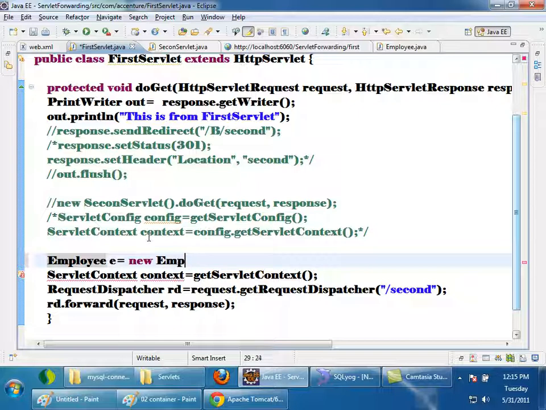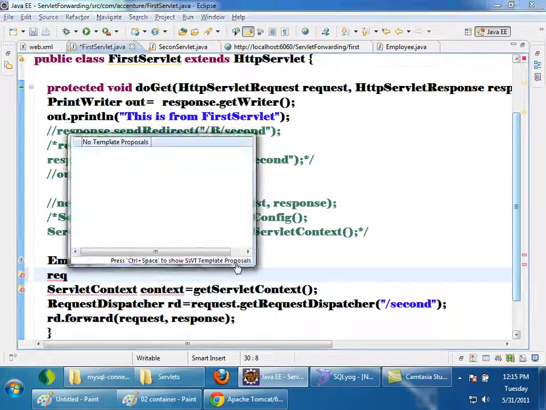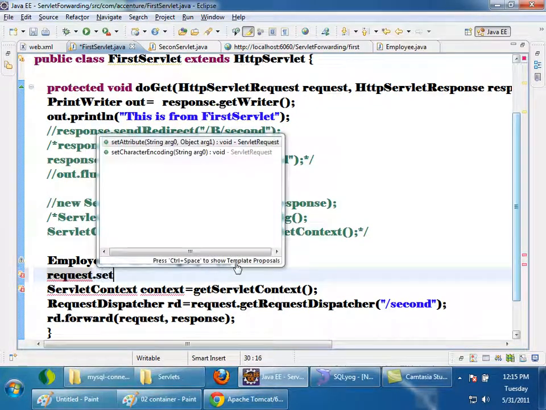New employee I am creating. For demo purposes I have created a new employee here. Assume that this employee object is coming from the database. Now I want this employee object to be accessible inside the second servlet. What I can do is say request dot setAttribute.